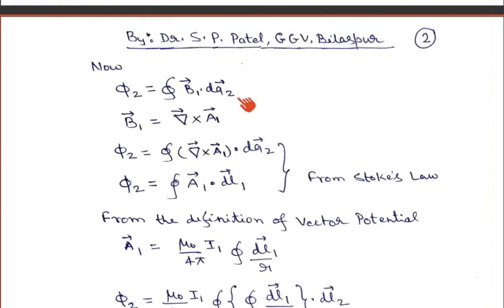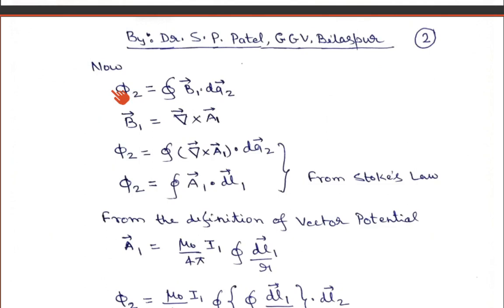Remember, B1 is the magnetic field due to loop 1, and phi 2 is the flux which is passing through loop 2. Don't be confused with this.